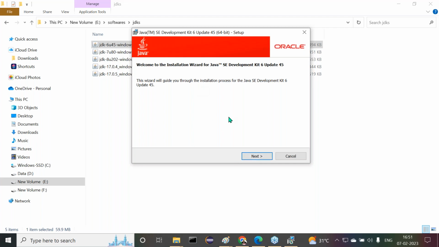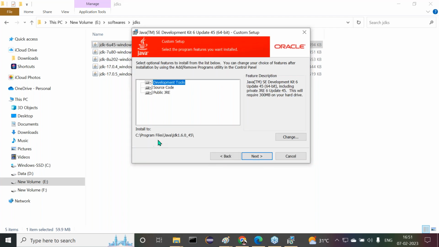Again, I'm telling you, in the installation of the Java software, how many products are going to be installed now? Tell me. Two products are going to be installed. What are the two products? One is JDK, another one is JRE. JDK and JRE, two things are going to be installed. Actual Java software is available with JDK, but JRE is providing some environment for executing our Java applications. So if I click on the next button, immediately it is asking about the JDK installation location.